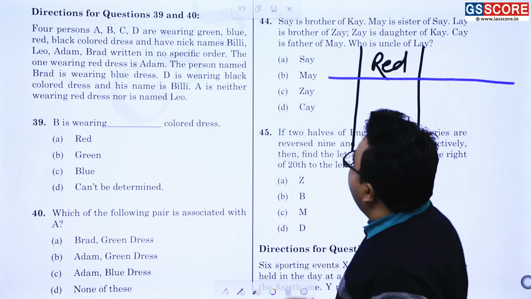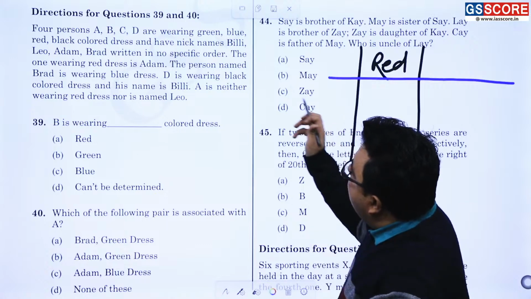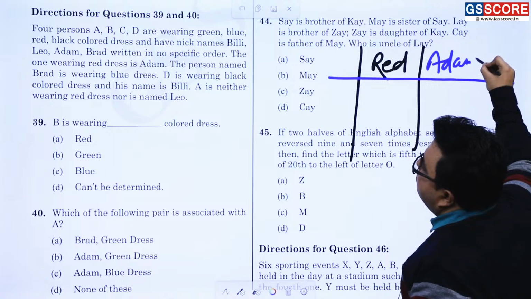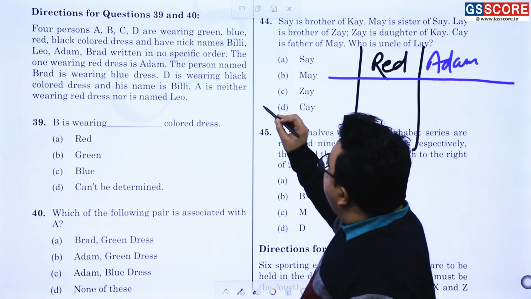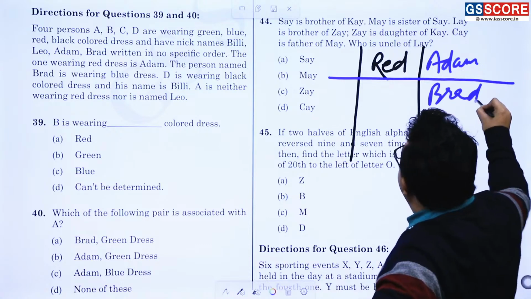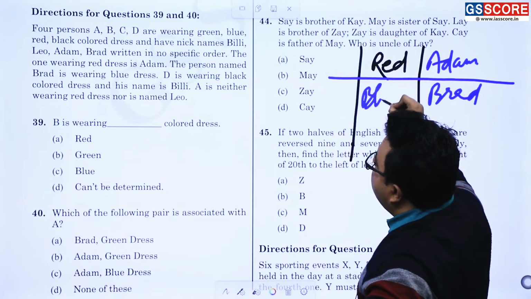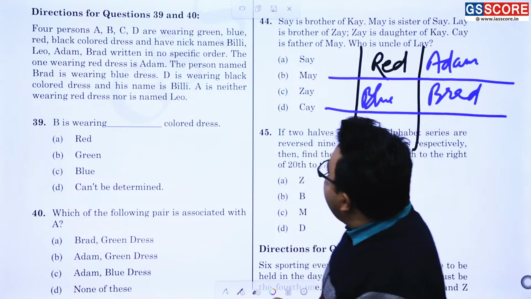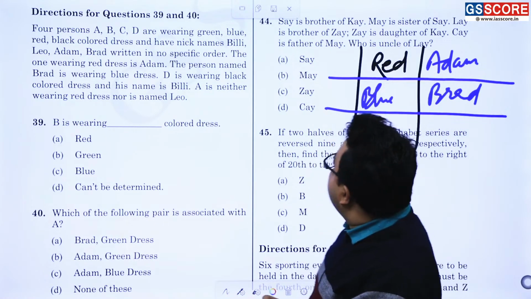See what is being given. The one wearing the red dress is Adam. The person named Brad, this is Brad, is wearing the blue dress. Now D is wearing a black colored dress and his name is Billy.